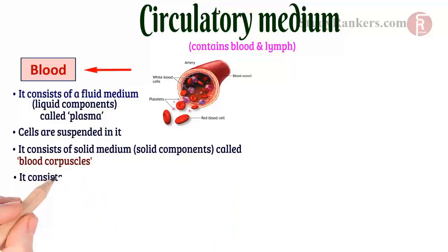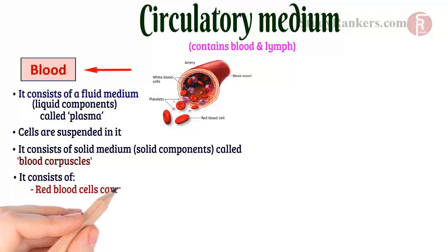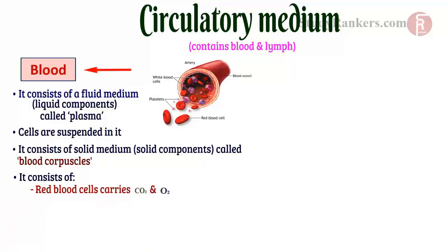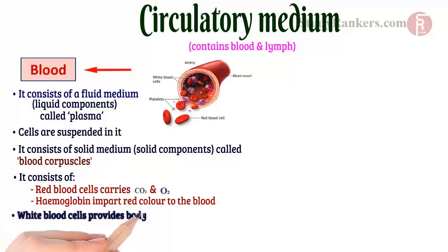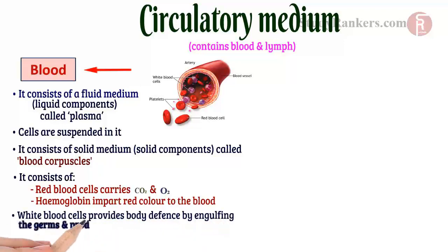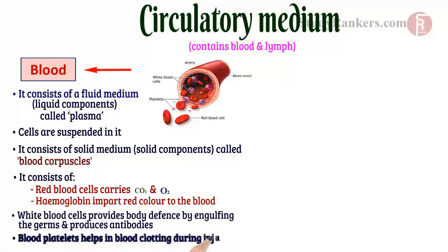Red blood cells carry O2 and CO2 and also contain hemoglobin, which imparts red color to the blood. White blood cells provide body defense by engulfing the germs and produce antibodies. Blood platelets help in blood clotting during injury.